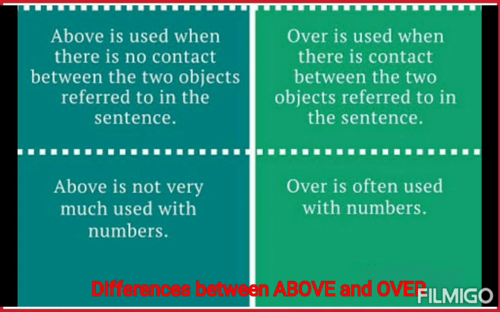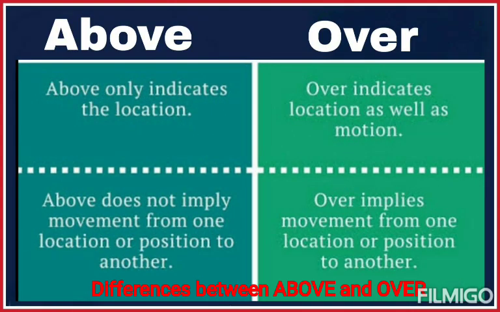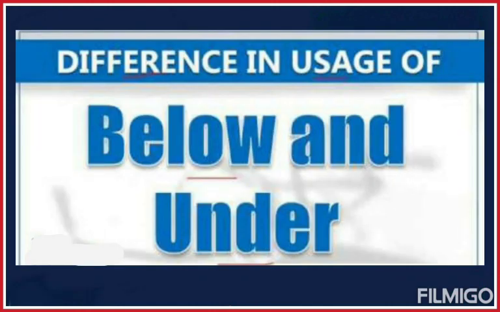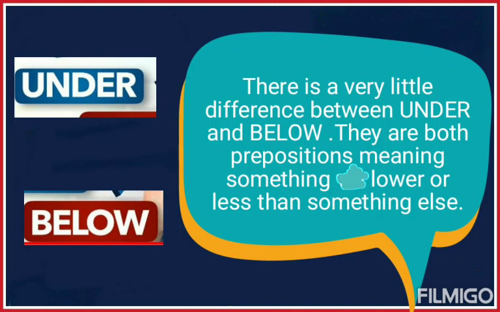Above is used when there is no contact between the two objects, and over is used when there is contact between the two objects. Above is not very much used with numbers, and over is often used with numbers. Above only indicates the location and over indicates location as well as motion. Above does not imply movement from one location or position to another, while over implies movement from one location or position to another.